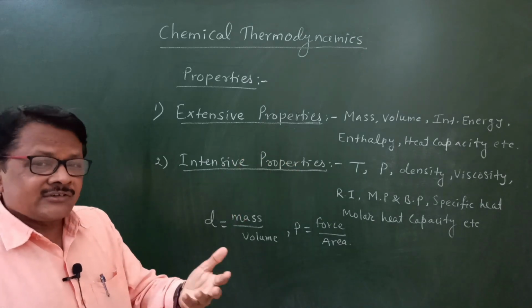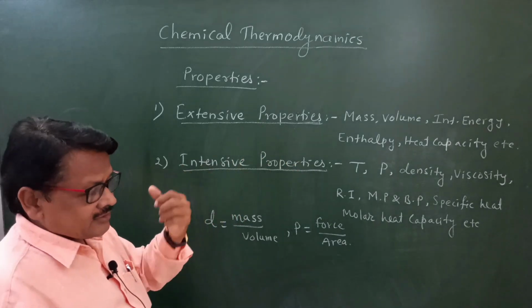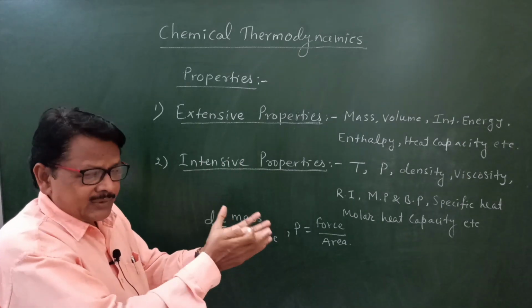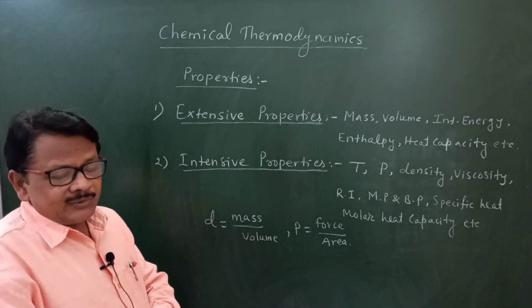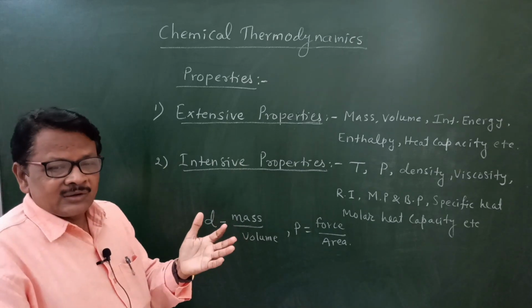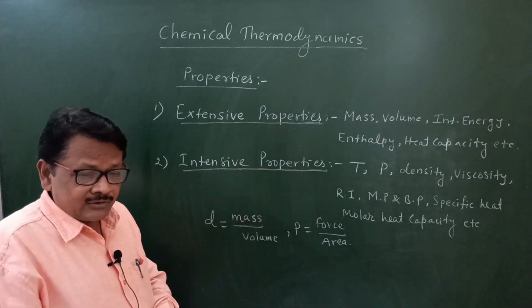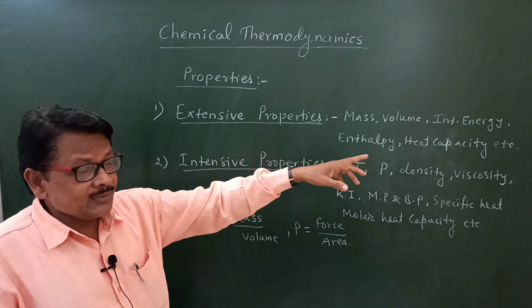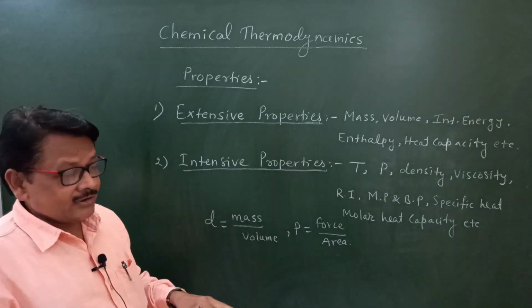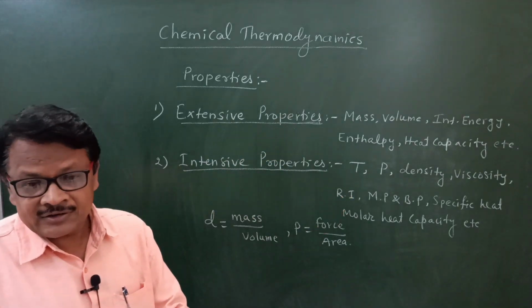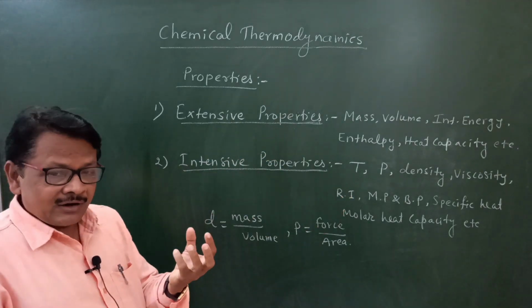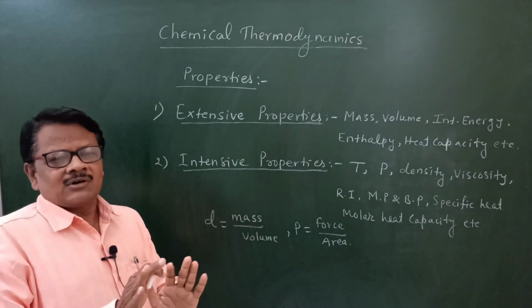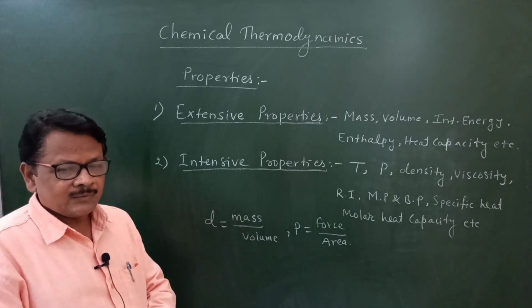But heat capacity is an extensive property. Why is heat capacity an extensive property? You might have learned in physics the definitions of heat capacity and specific heat. Heat capacity means the amount of heat required to raise the temperature of a given mass of substance through 1 degree Celsius. Given mass. Here mass changes, therefore heat capacity changes, so it is an extensive property. And in specific heat, the amount of heat required to raise the temperature of 1 gram of substance through 1 degree Celsius remains constant. Therefore it is an intensive property.